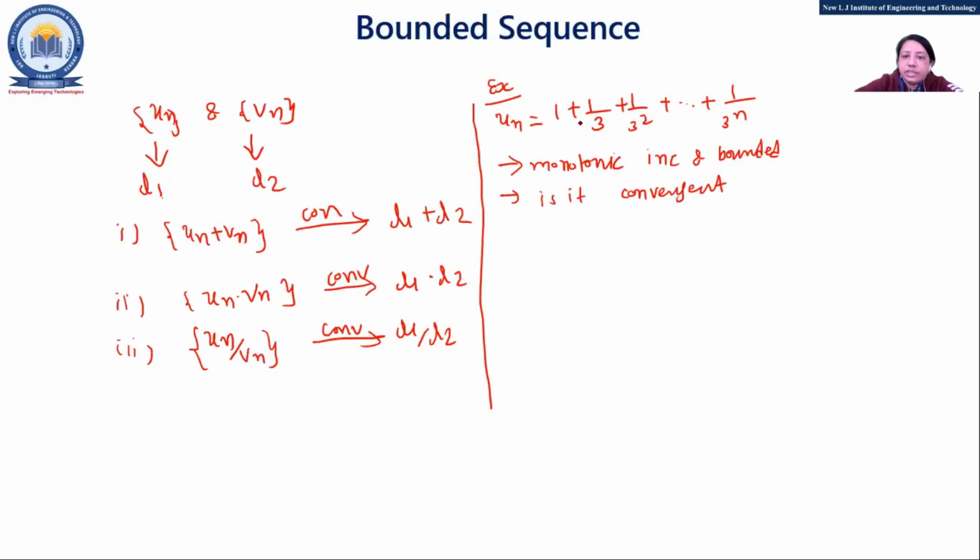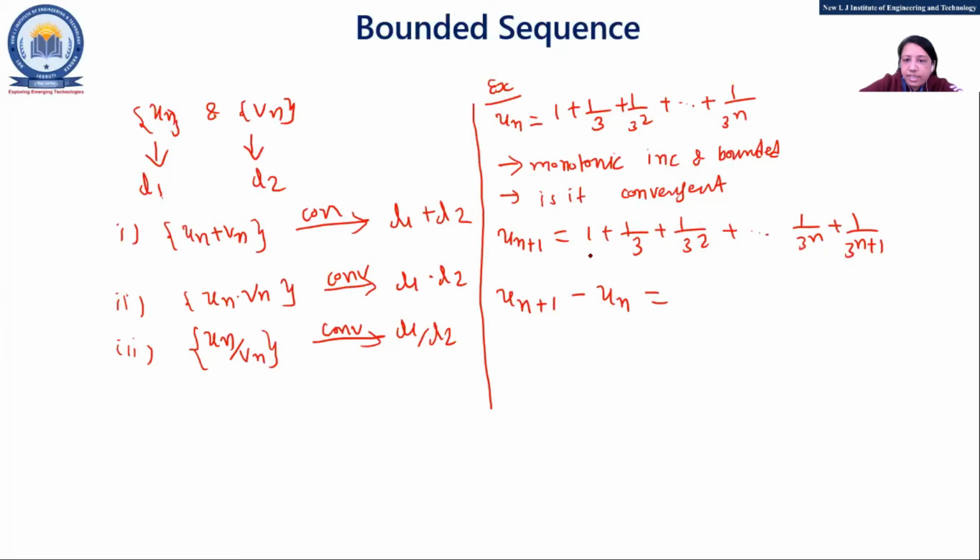First, for monotonic increasing, this is my un, so I need to go for un plus 1. I can write from un: 1 upon 3, 1 upon 3 square, up to 1 upon 3 raised to n, plus 1 upon 3 raised to n plus 1. Now I'll take the subtraction, un plus 1 minus un.